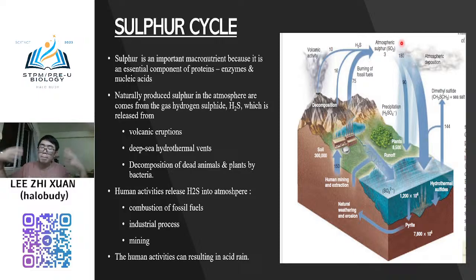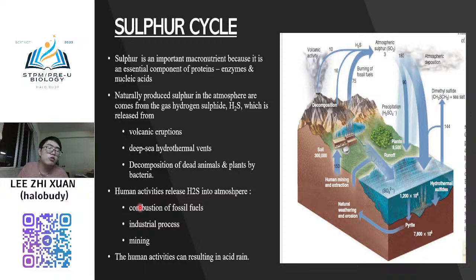dia akan ambil sulfur dan ambil sulfur to either the land or the ocean. In form of sulfuric acid, right? In form of the sulfuric acid. And then you see here, naturally produced sulfur in the atmosphere comes from the gas hydrogen sulfide, which is released from volcanic eruption, deep sea hydrocarbon, hydrothermal vents, or decomposition of animals and plants.